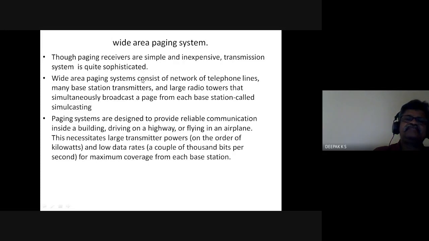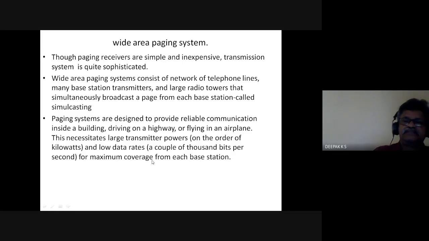A wide area paging system consists of a network of telephone lines, many base station transmitters, and large radio receivers that simultaneously broadcast a page from each base station. They are simultaneously broadcasting a page from every base station, and hence it is called simulcasting. Paging systems are designed to provide reliable communication inside a building, driving on a highway, or flying in an airplane. This necessitates larger transmit power, of the order of kilowatts, and a lower data rate for maximum coverage from each base station.